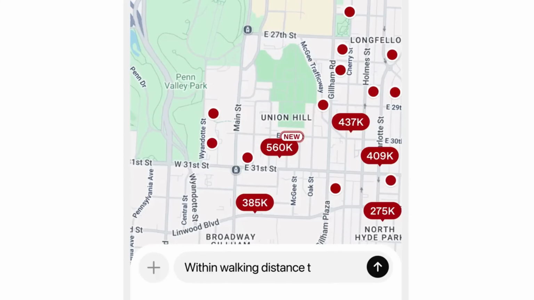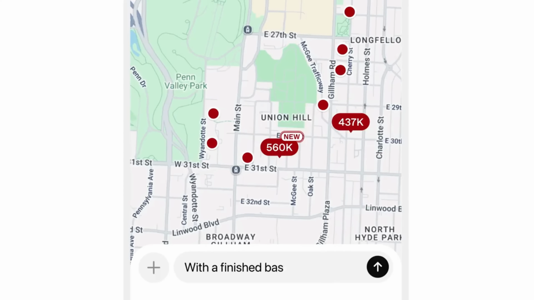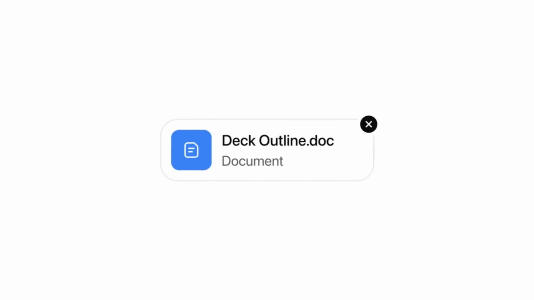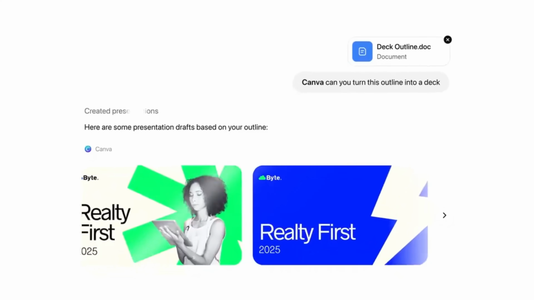You can use this for something like Zillow and find different information about different homes in various cities. And there's a ton of different use cases for this, whether it's using Canva within ChatGPT, leveraging even Expedia, or a number of other sites that they had included within the announcement as well.